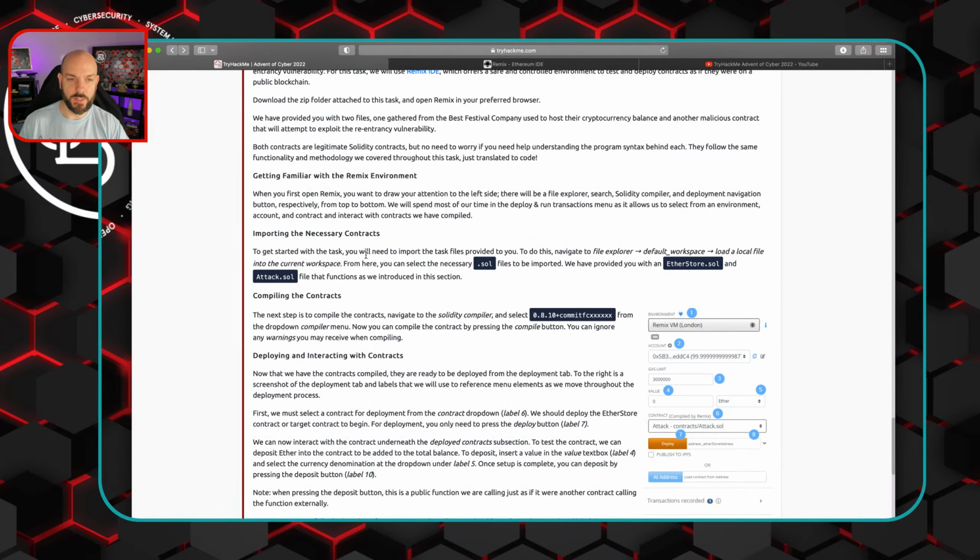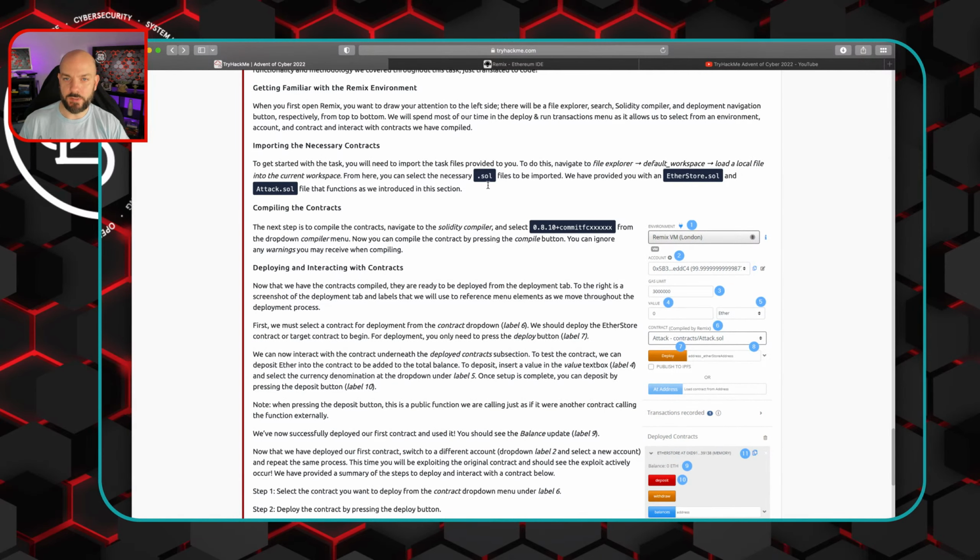Okay, so let's see what they wanted us to do. Import the necessary contracts. So navigate to File Explorer, default workspace, load local file, which I already did for both of those. From here, you can select the necessary .sol files to be implemented. We provided you with etherstore.sol and attack.sol.